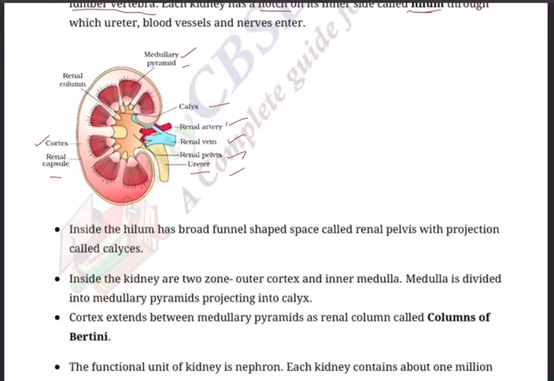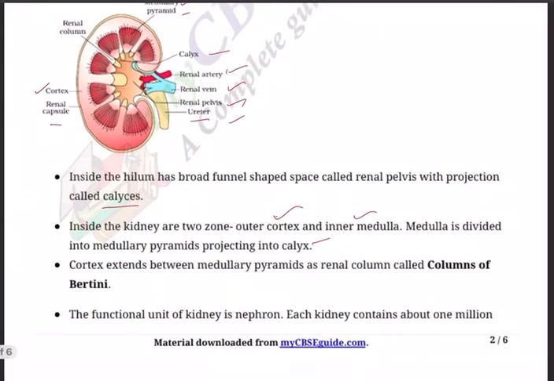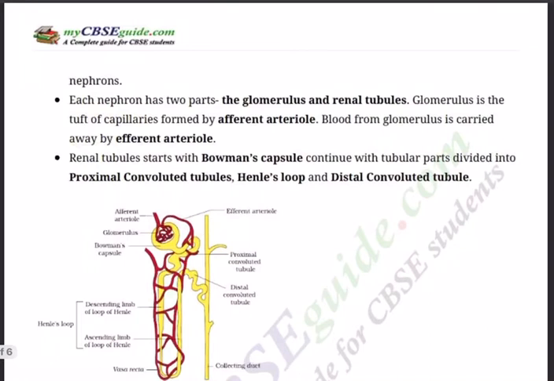You have a renal capsule. Inside the hilum there is a broad funnel-shaped space called the renal pelvis, with projections called calyces. Inside the kidney are two zones, outer cortex and inner medulla. The medulla is divided into medullary pyramids projecting into the calyx. The cortex extends between the medullary pyramids as renal columns, called columns of Bertin.